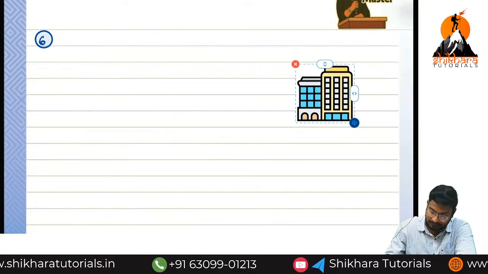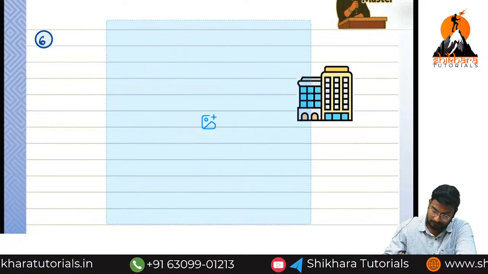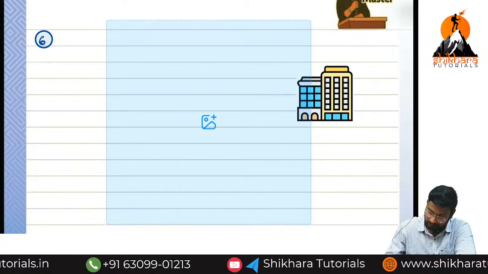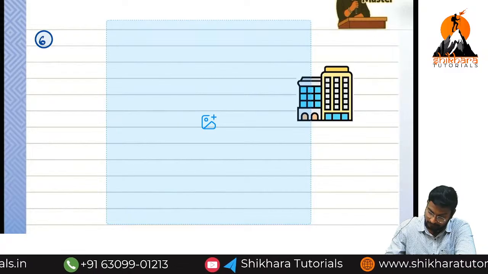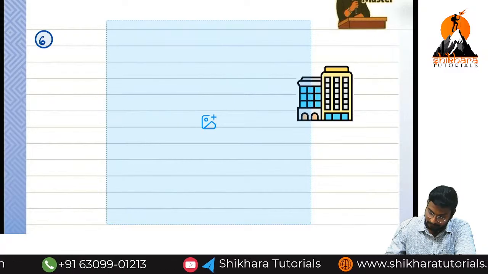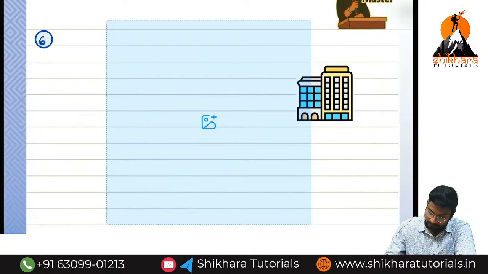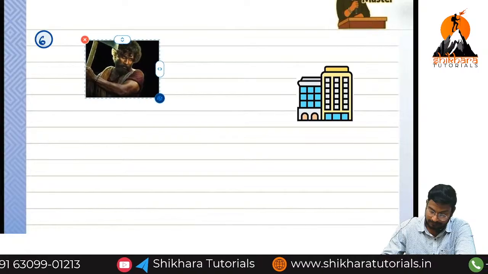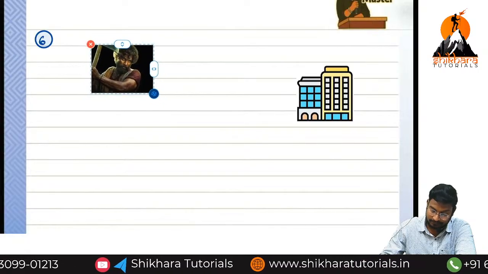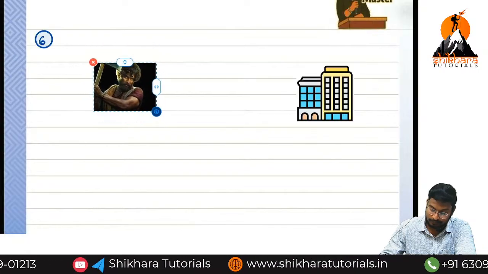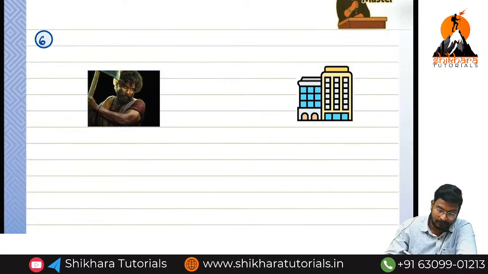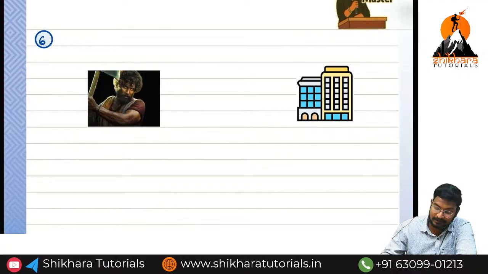Imagine this is a business. And you know this person, right? Who is this person? Pushpa. Pushpa is our creditor. So creditor means we are going to purchase.